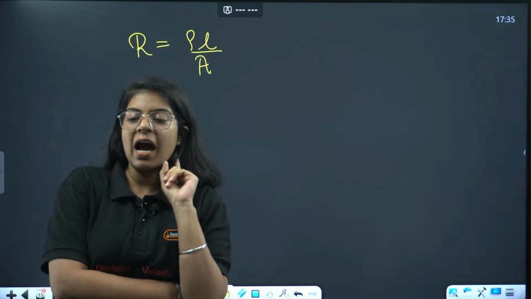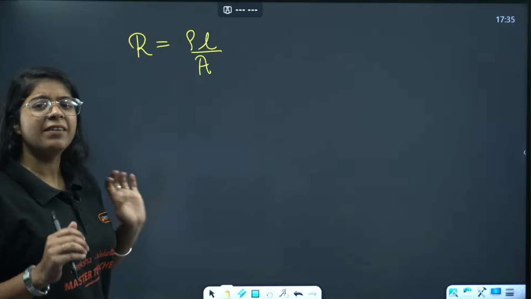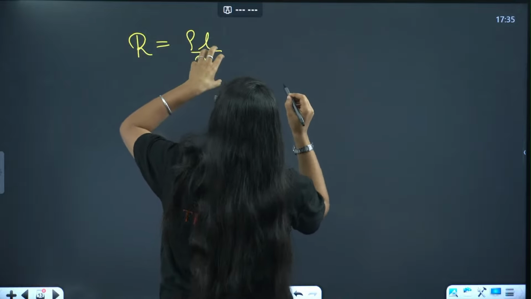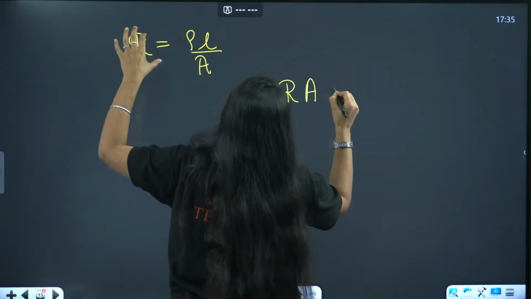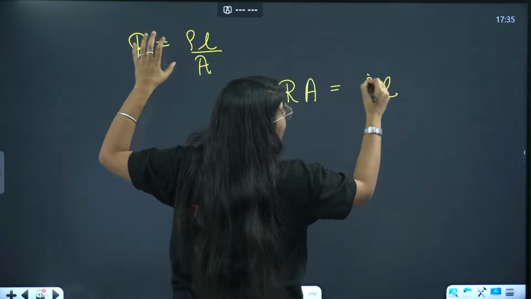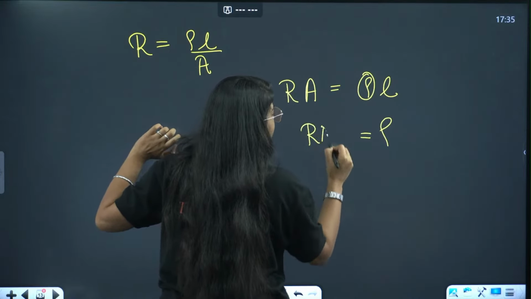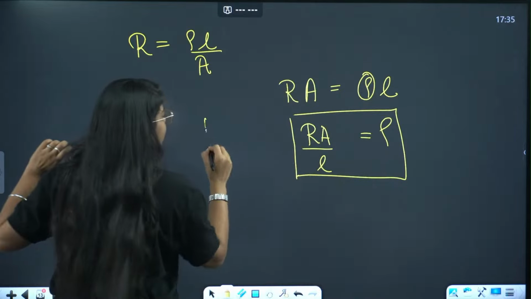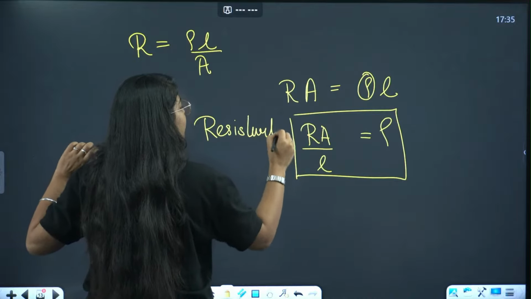Naveen has said RA by L. Very good. How did we find out? Very easy. What to do? Just replace this. A is in division. When it goes here, it is in multiplication. R into A equals rho into L. We need to find rho. So rho will be here: R into A divided by L. Good. Great. This is the formula for resistivity.